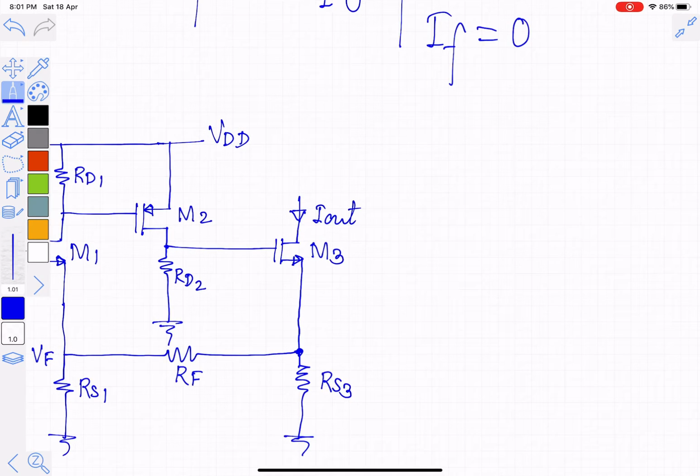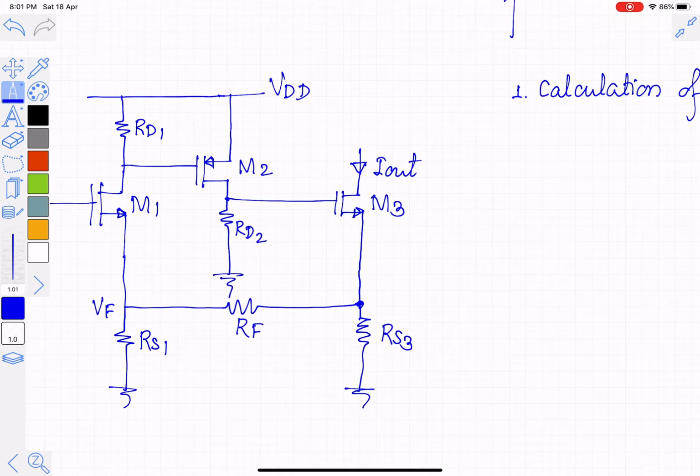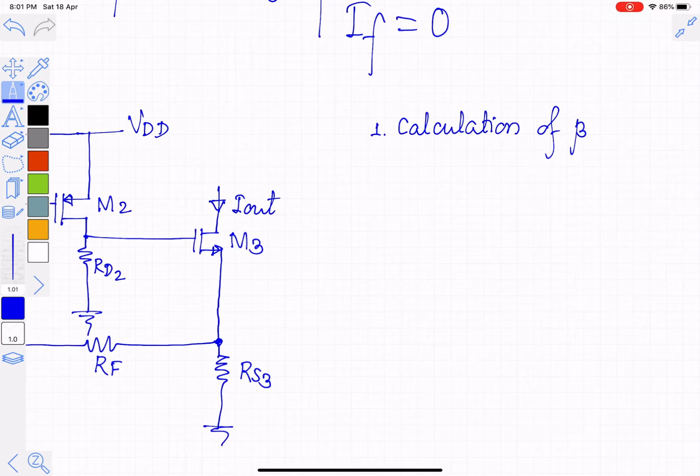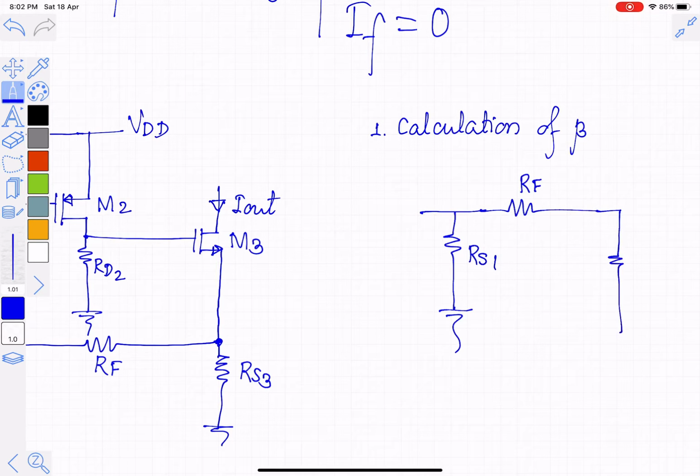In this case, first we will see the calculation of beta. Remember that beta in this case has the unit of resistance. So I will repeat here the feedback network. It consists of RES1, whose one terminal is connected to ground. There is RF, and there is another resistance RES3.